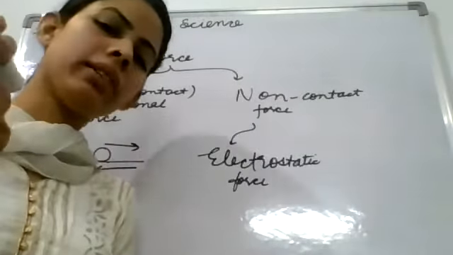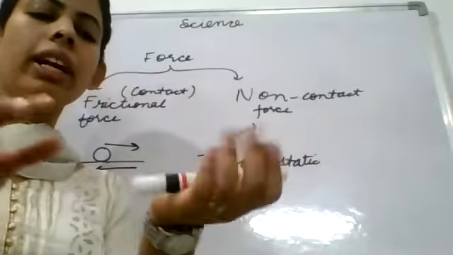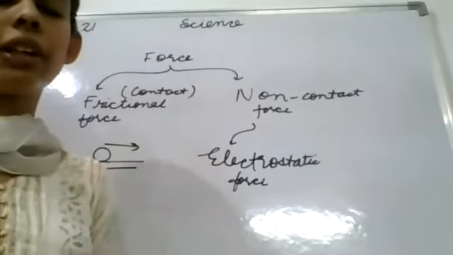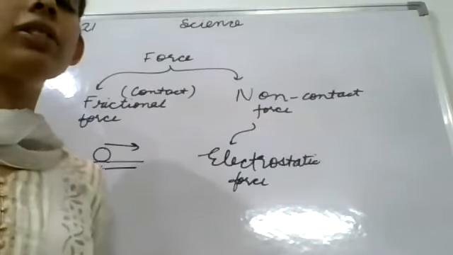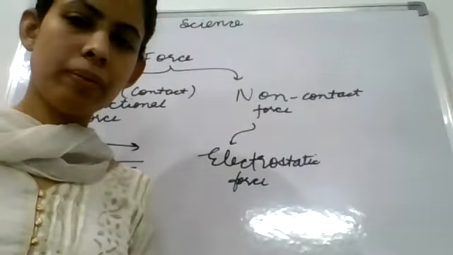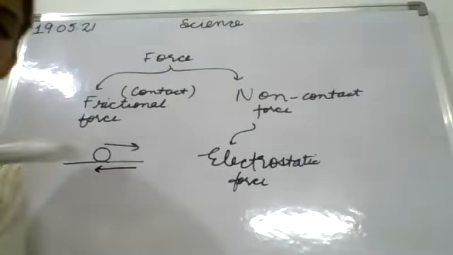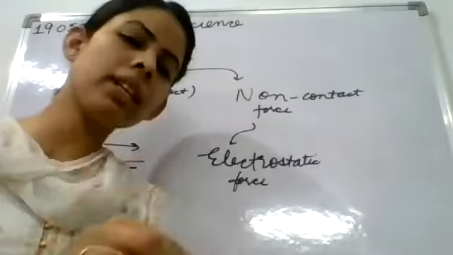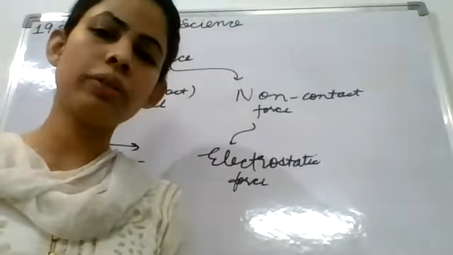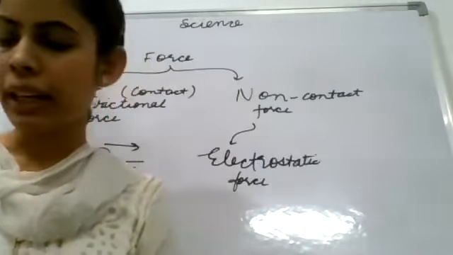When any object is at rest and I leave it, it will fall down. It is due to the gravitational force. When the two objects are attracting each other and the object goes towards the earth, it is called the force of gravity. Clear?